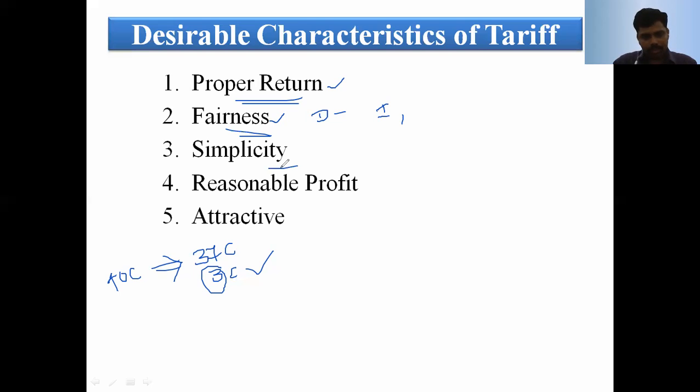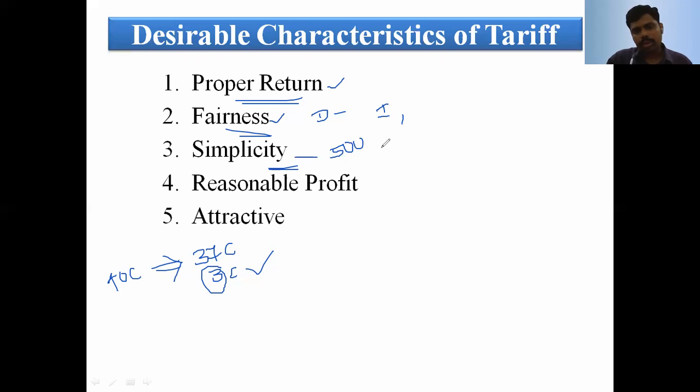And simplicity. For calculation purposes, it should be easy, for educated and uneducated persons, technical and non-technical persons. Just by observing the EB bill, or even without observing the EB bill, they need to be able to calculate how much they are paying per month. Suppose a particular domestic consumer, I am taking 50 units.